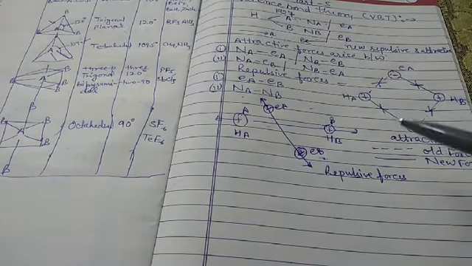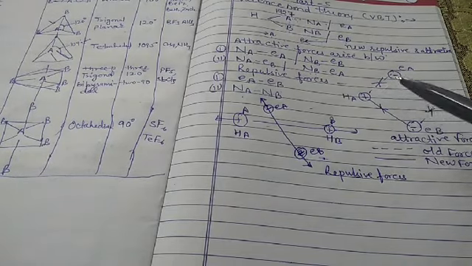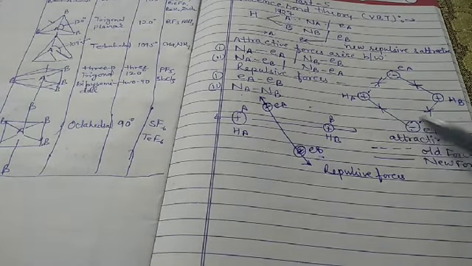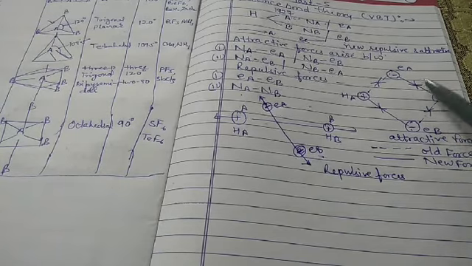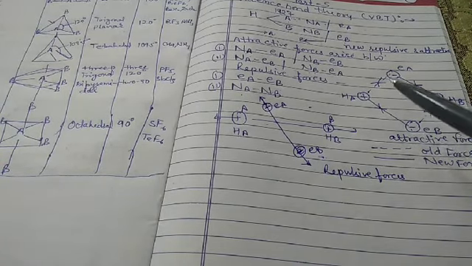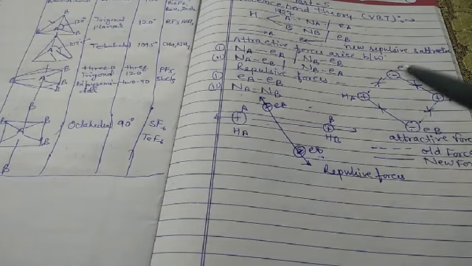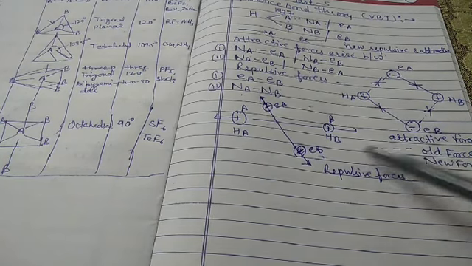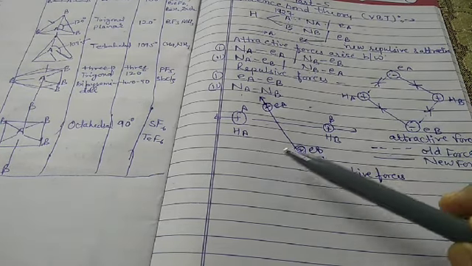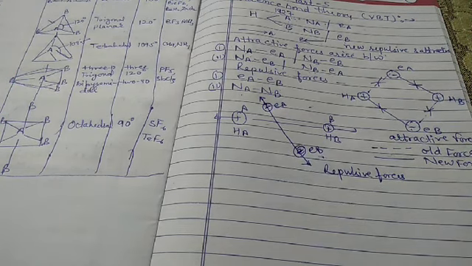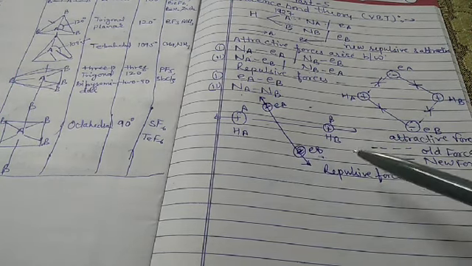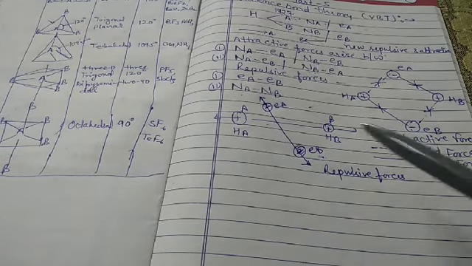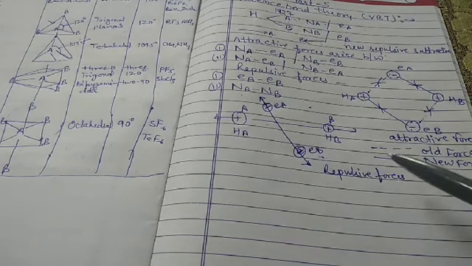Experimentally it has been found that the magnitude of the new attractive forces is more than the new repulsive forces, and as a result the two atoms approach each other and potential energy decreases. Ultimately a stage is reached where the net force of attraction balances the force of repulsion, and the system acquires minimum energy.